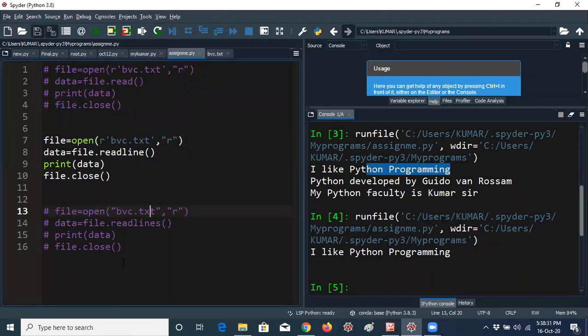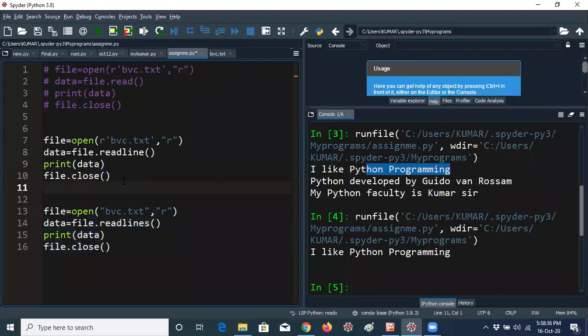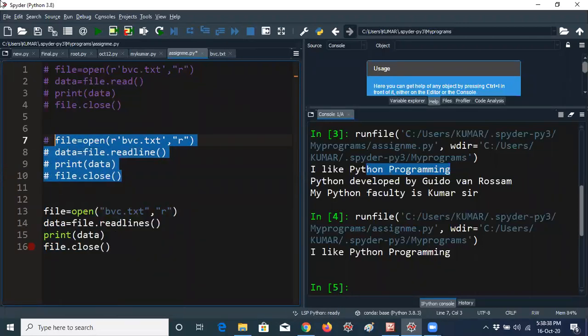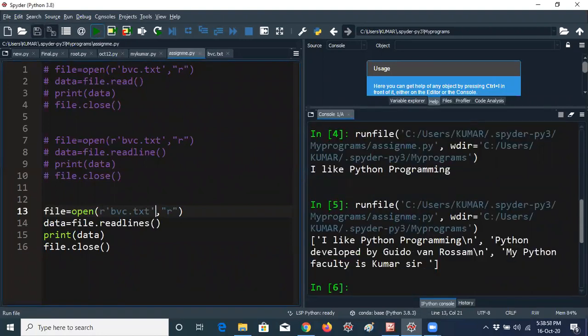And coming to readlines, it will come with a slash n. You know already. So let me uncomment this, and I will comment this one. Now I will give r here. Now I will run the program. That is readlines, now I'm using. I'm running the program, so I'm getting the answer like this. So this is the program.